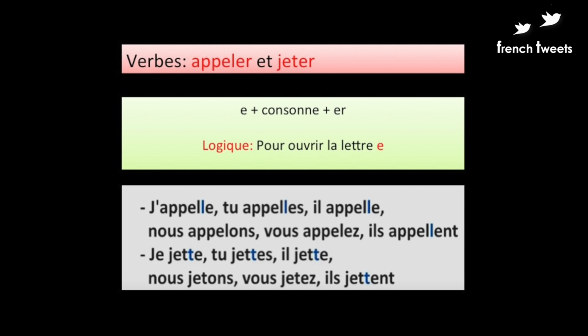The verb appeler: j'appelle, tu appelles, il appelle, nous appelons, vous appelez, ils appellent. For the verb jeter: je jette, tu jettes, il jette, nous jetons, vous jetez, ils jettent. Now here you'll find the difference, that in order to open the letter E before the consonant, we have to double the consonant.